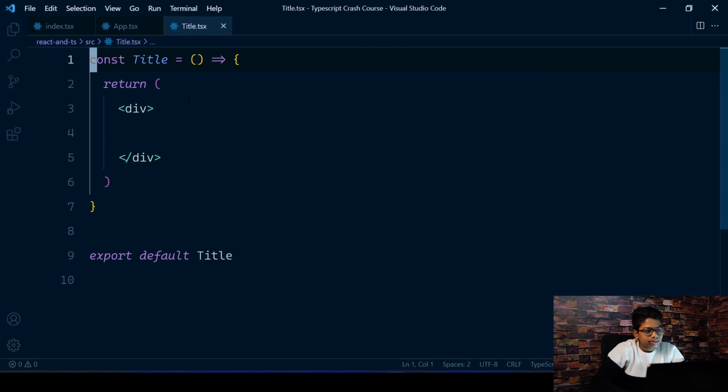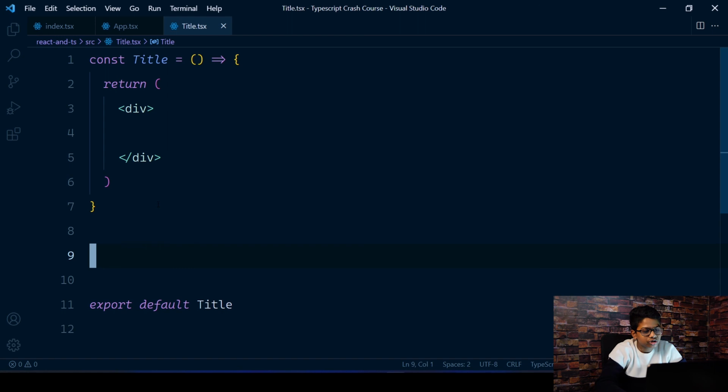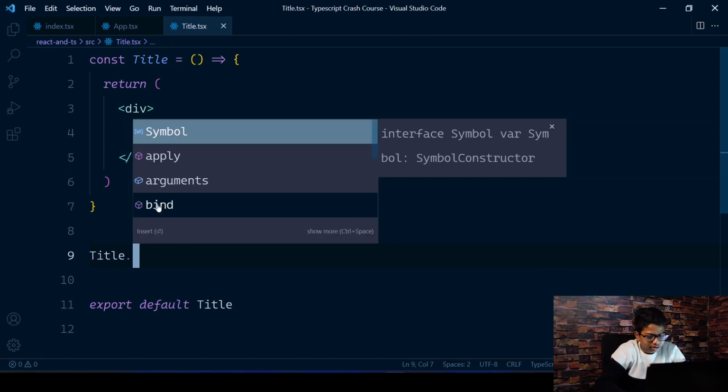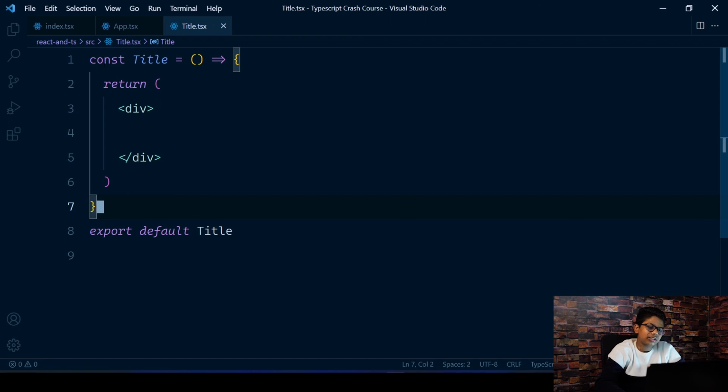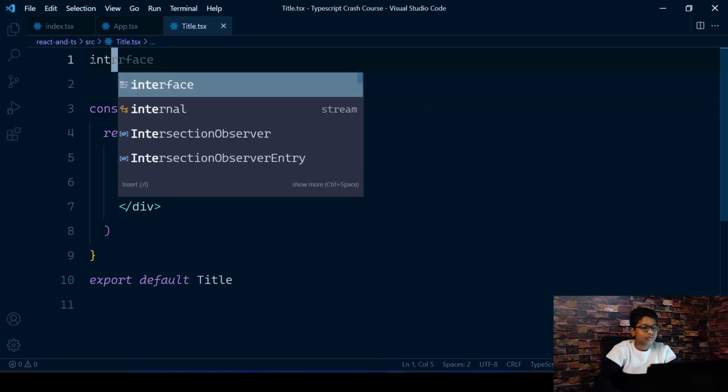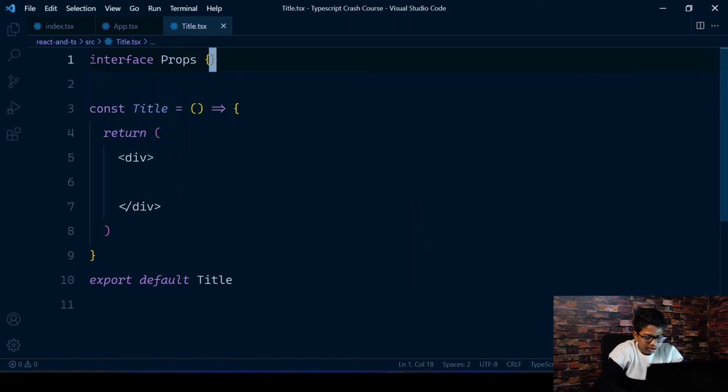Now, usually when you use React, we use prop types with JavaScript, so you can do Title.propTypes and so on. But when you're using TypeScript, we again use interfaces. We had to look at interfaces when we dealt with objects, so now we're going to create a new interface called Props.